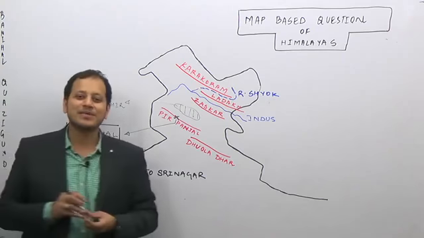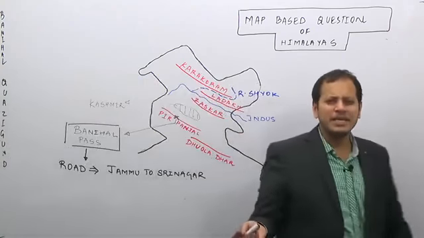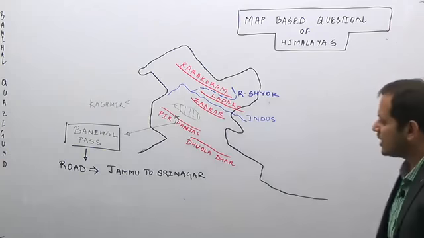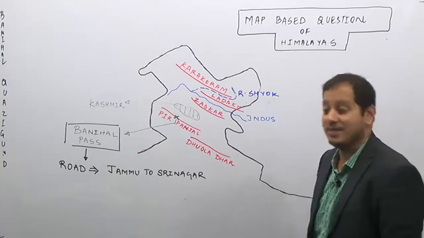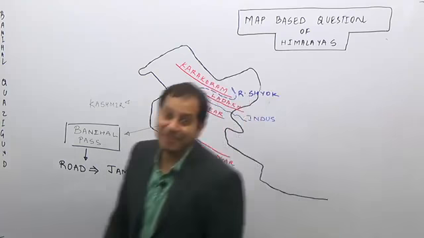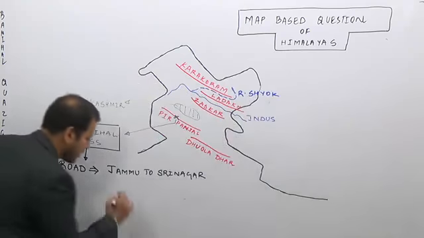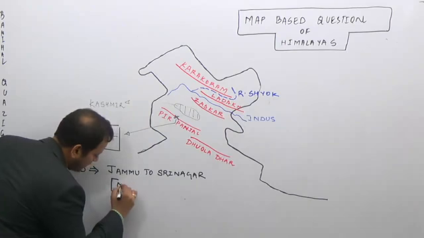Now, the UPSC won't just stop at what the Banihal Pass is. It is the road joining Jammu to Srinagar, and you should know which road it is. It is National Highway 1A, which passes through the Banihal Pass.